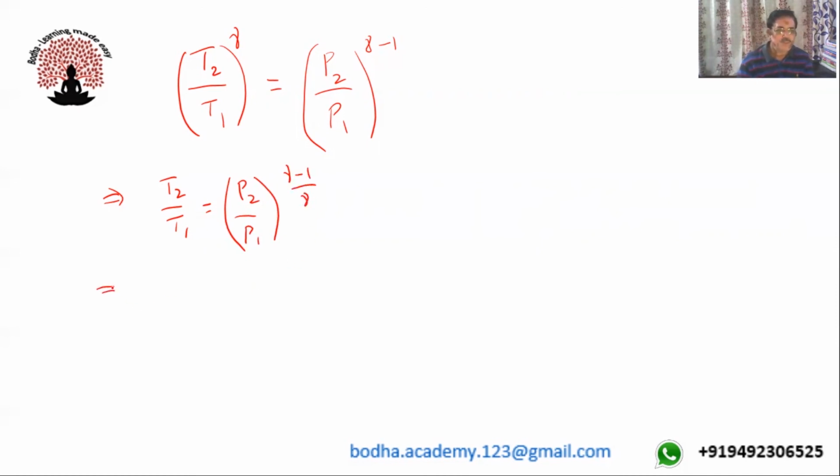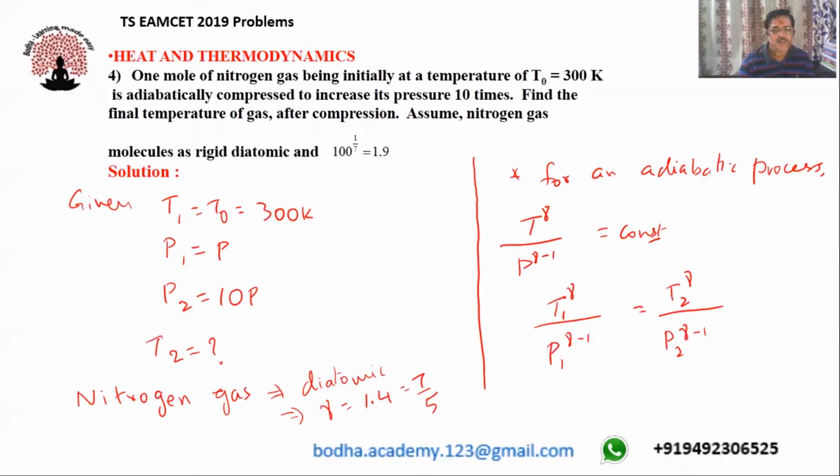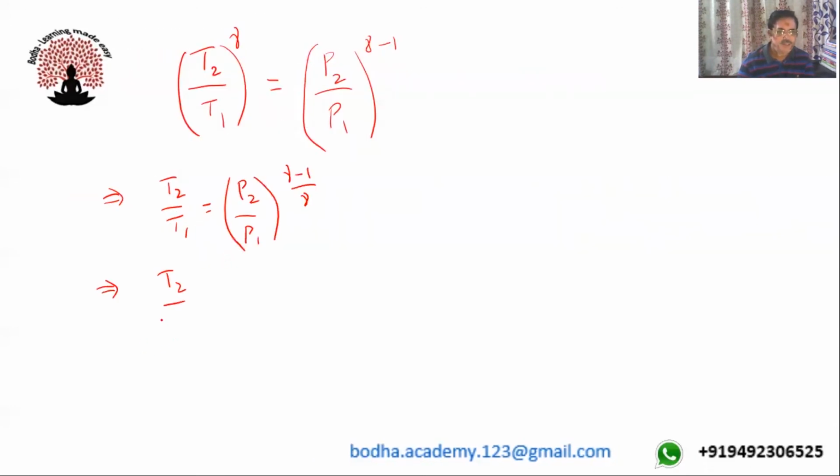Okay, we'll substitute the values. So T2 by T1, T1 is given as 300. That's equals to P1 is P, P2 is 10P. Gamma is 1.4. So substitute the values. So this P cancels off.